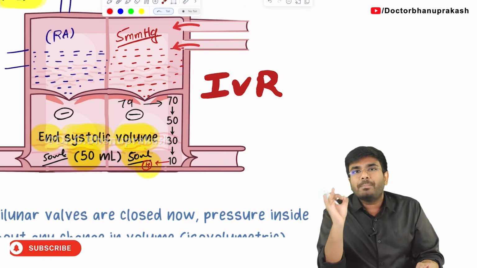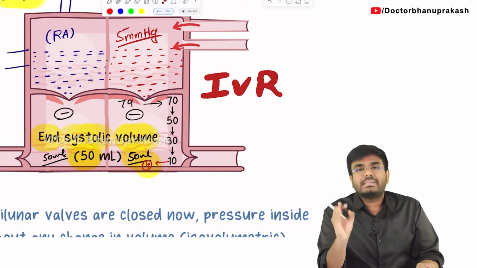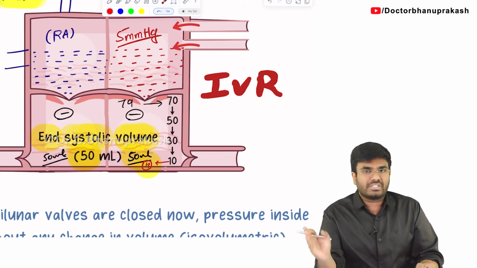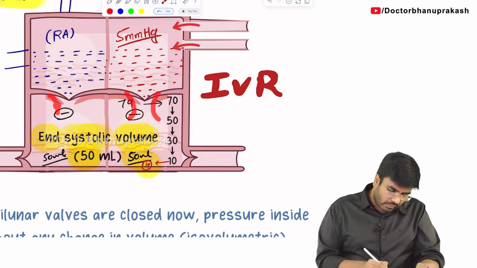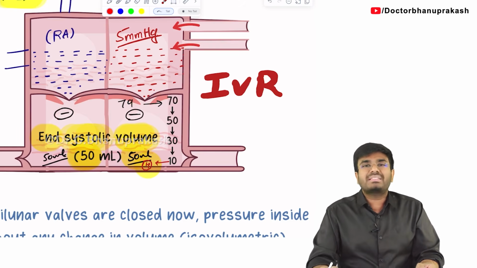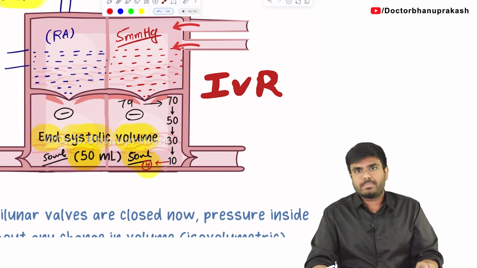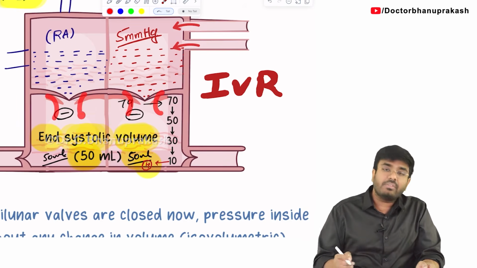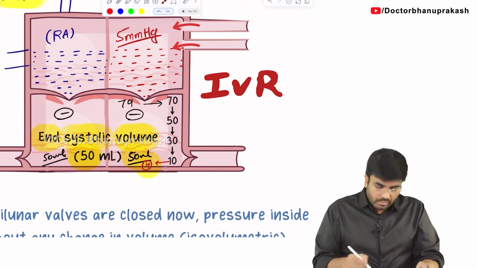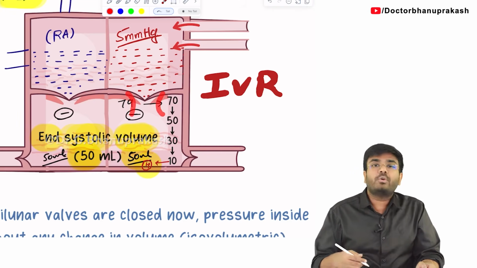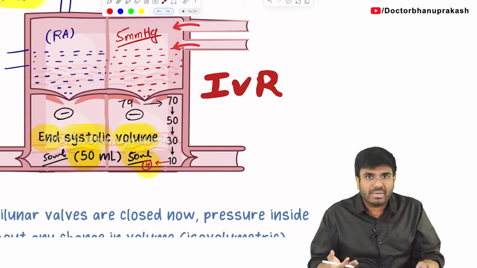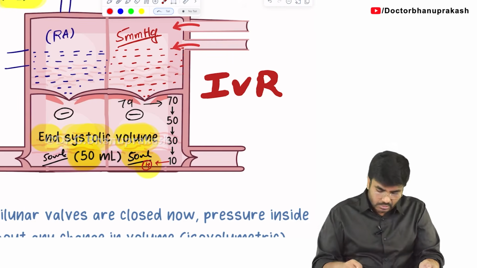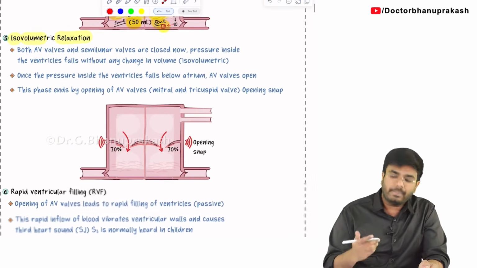So what marks the end of isovolumetric relaxation? The opening of the mitral valve and tricuspid valve marks the end. How can we know that these valves have opened? The opening of these valves causes a sound called the opening snap. Now let me highlight all these points one by one.